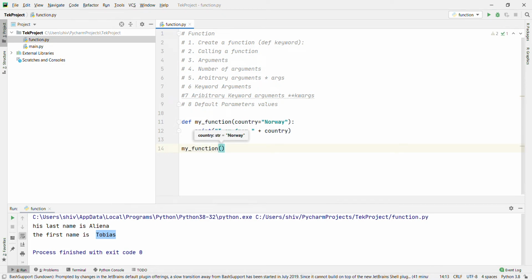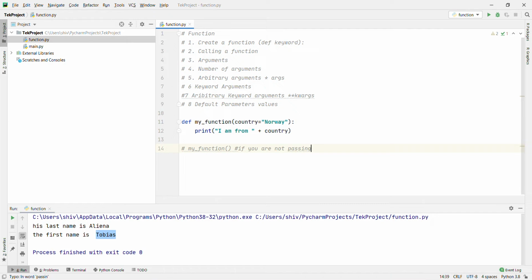Okay, this is a default argument, a default parameter value. If you are not going to pass anything here, then what will it take? It will take the default value Norway. If you are not passing any value, then it will take the default value, that is Norway. Okay, let's run.